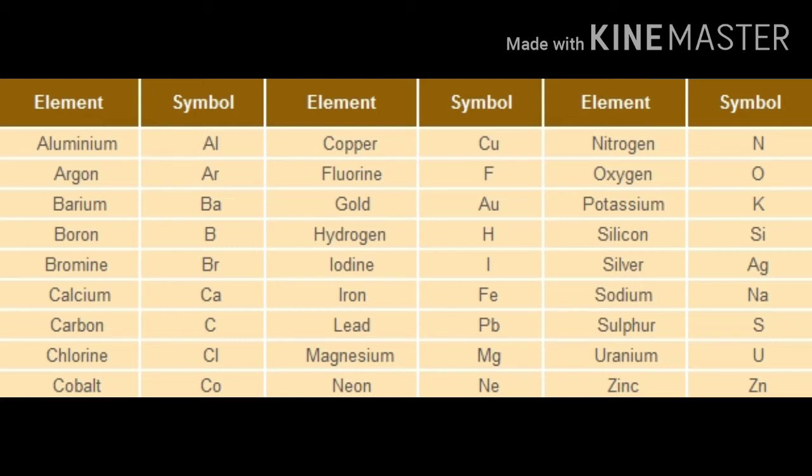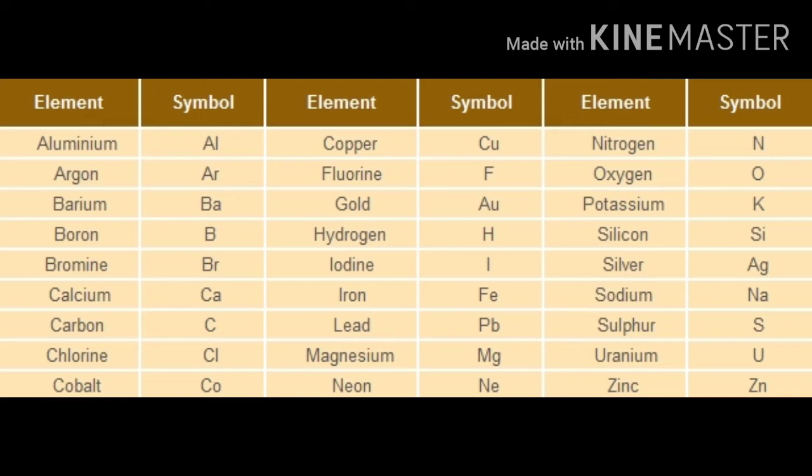In the second set they have slightly different names. Copper, it is found in Cyprus, so Cu. Then fluorine, F. Gold, aurum, the color of gold is yellow, aurum. Then hydrogen, H. Iodine, I. Iron, ferrum.